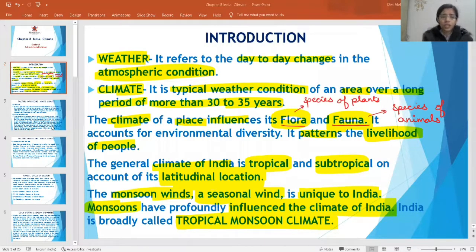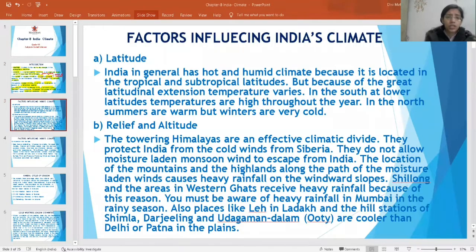Very important question. The question is: factors influencing India's climate. Very important question. Keep one pencil with you. First is